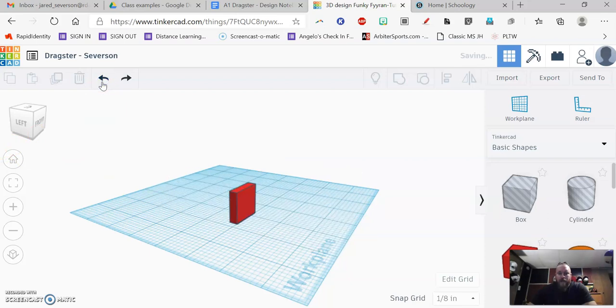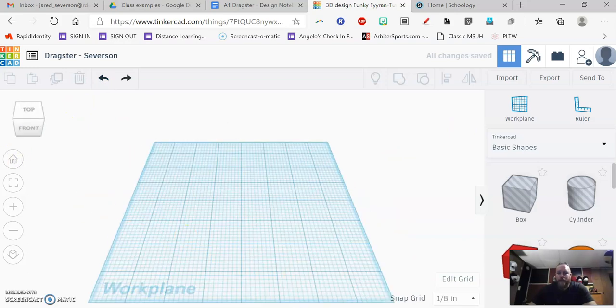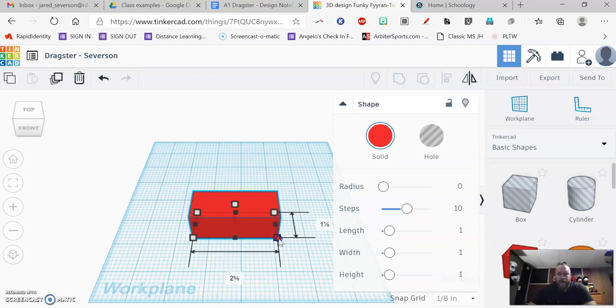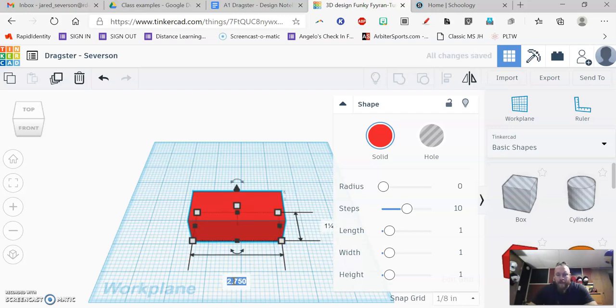Another way, if I want to go back to my starting point here, if I drag this box, another way to change the shape would be to just type right here on the grid. So I can drag this right here, and you can see that the numbers down below are changing to mixed numbers and fractions. I can also click in that box right there.